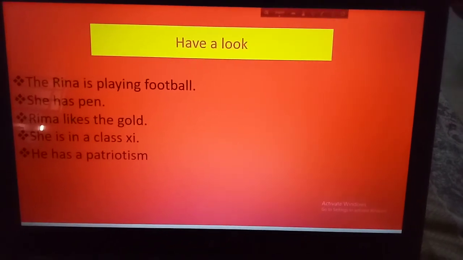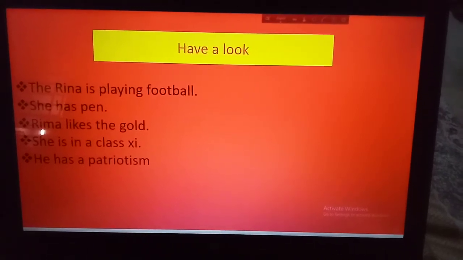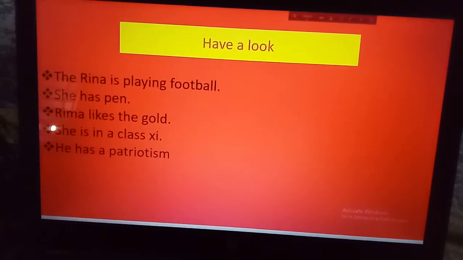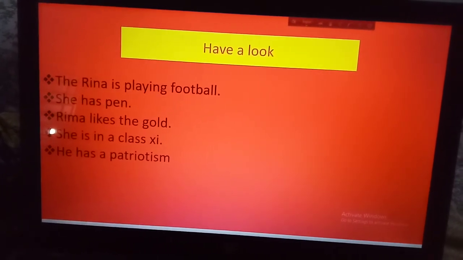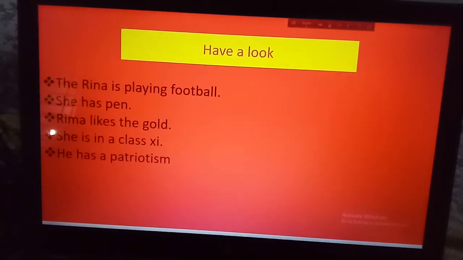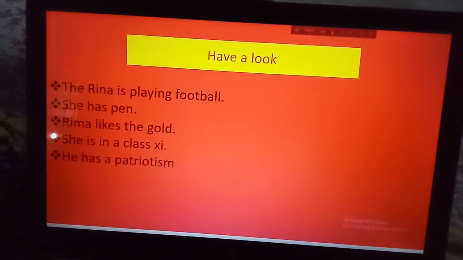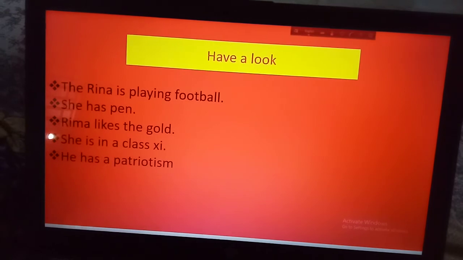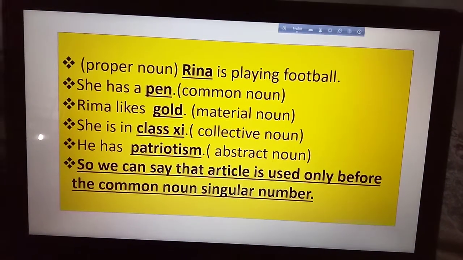I have written here some sentences. If you follow the sentences, then you will get some problem here. The Rina is playing football. She has pen. Rima likes the gold. She is in a class 11. She has a patriotism. There is some mistake. Now you see this one.